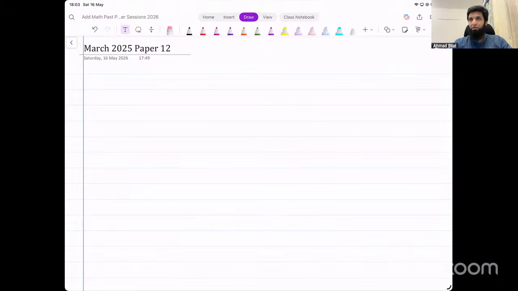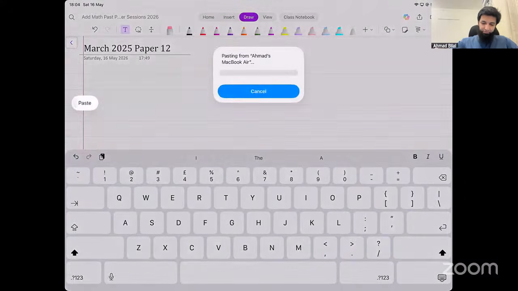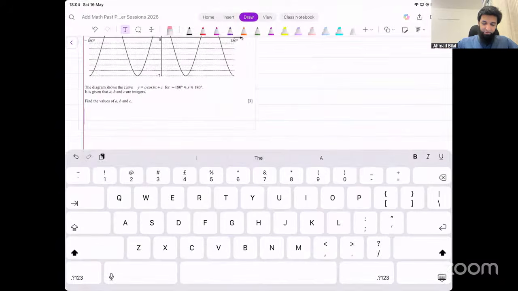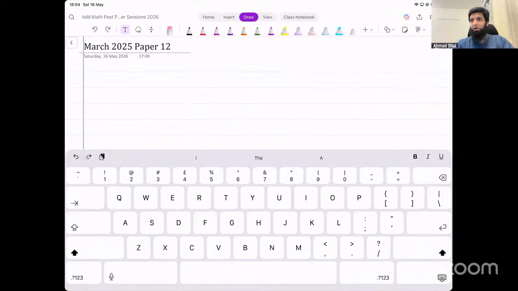Let me take a snapshot of that. I'll have to copy the questions aside in this class because I'm looking at the polls and deciding which questions we are going to do for this class. So I'll be copying them aside. Okay, this is the first one that we're doing. This is question number 2 from this paper, March 25, paper 1 2. Let's do this one.